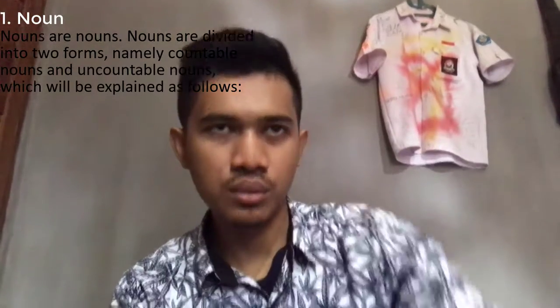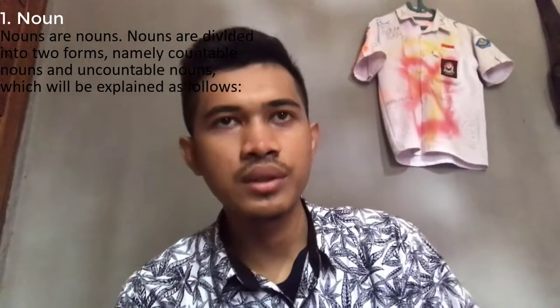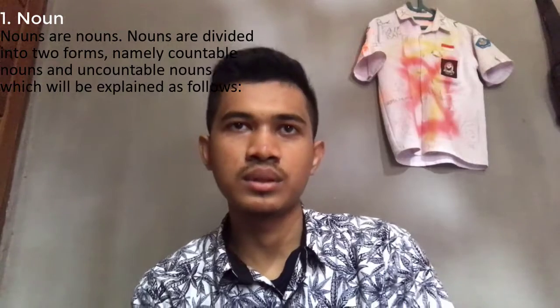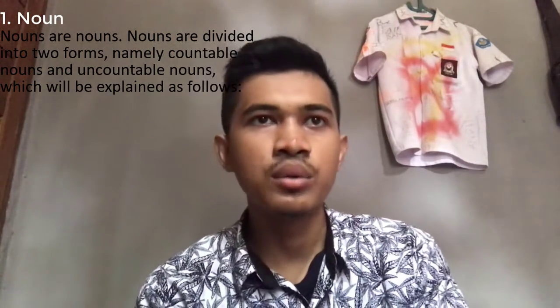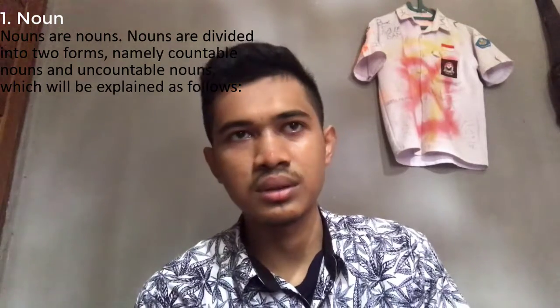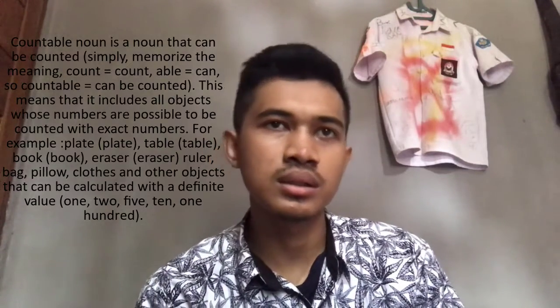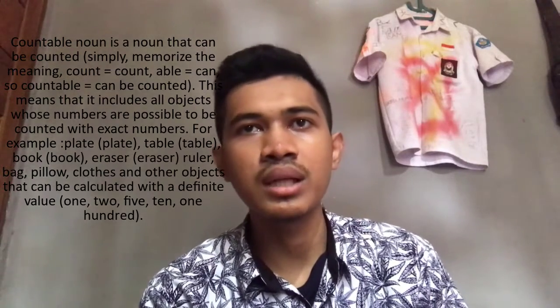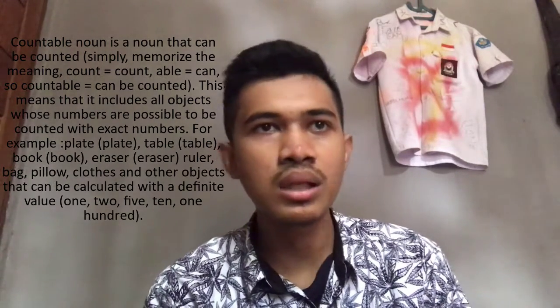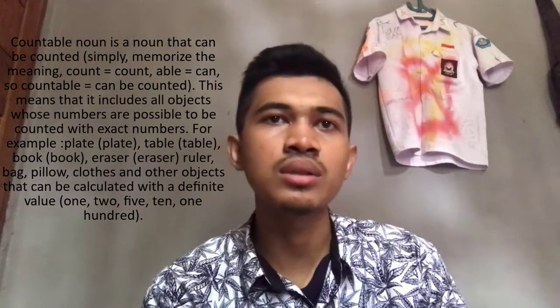Nouns are divided into two forms, namely countable nouns and uncountable nouns, which will be explained as follows. A countable noun is a noun that can be counted. Simply memorize the meaning: count, able, so countable, can be counted.